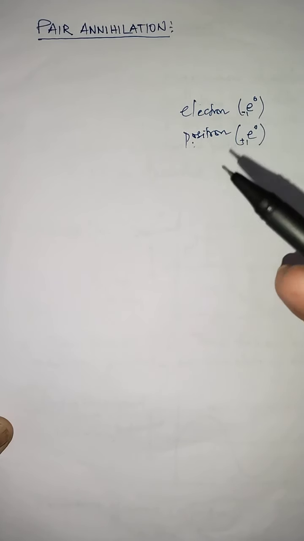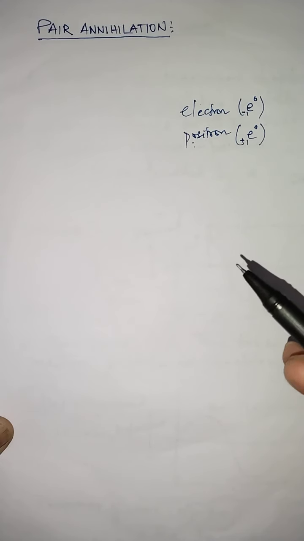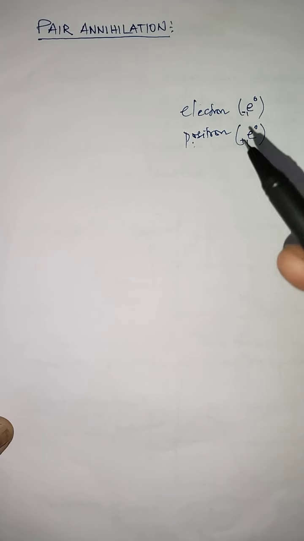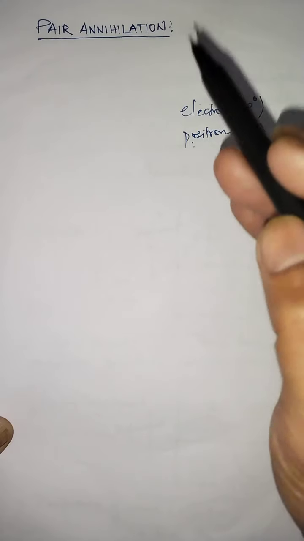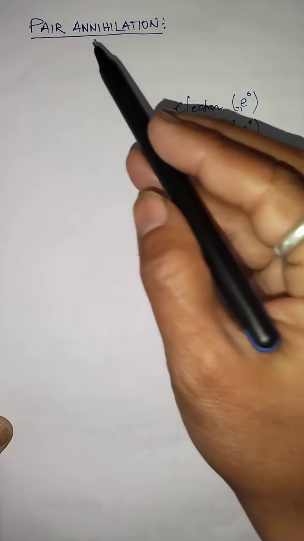When positron is annihilated, or recombined with the electron, this recombination again leads to the production of energy. And this phenomenon in which mass gets converted into energy is called pair annihilation. Which means if pair production is possible, then the converse of pair production is also possible. And that converse of pair production is called pair annihilation.